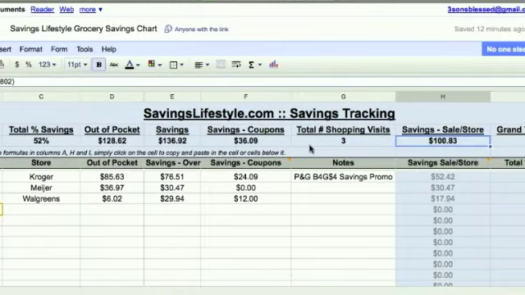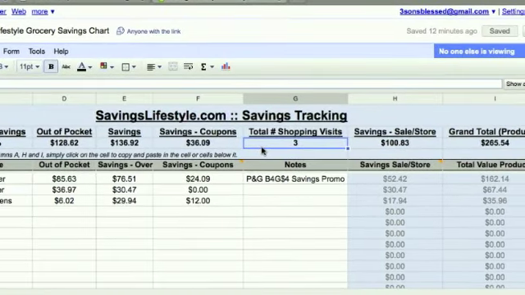The other thing here is the total number of shopping visits, and I added that because last year when I looked at the number of times I went to the store compared to the number of times I went to the store in 2008 when I tracked it, I think last year it was like 97 times, and in 2008 it was like 270 times. So I had that many different receipts, I should say.